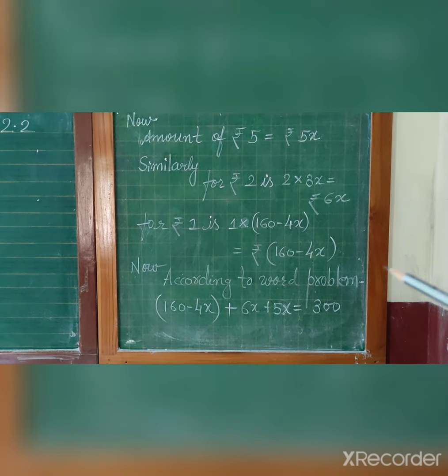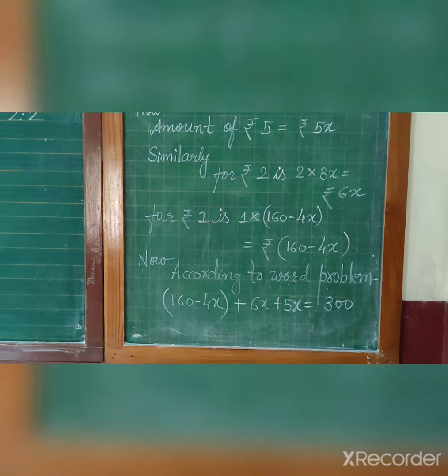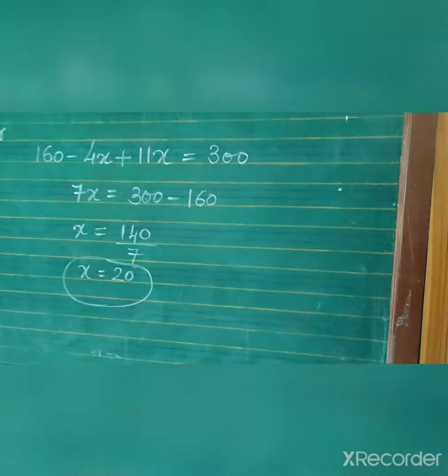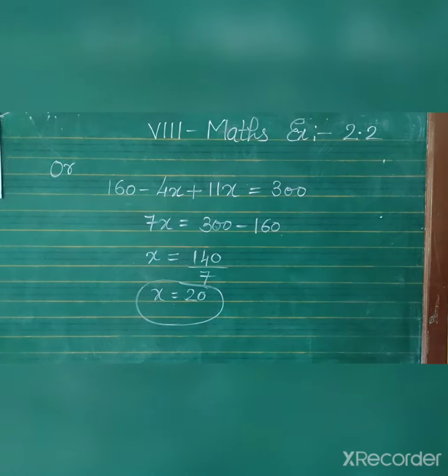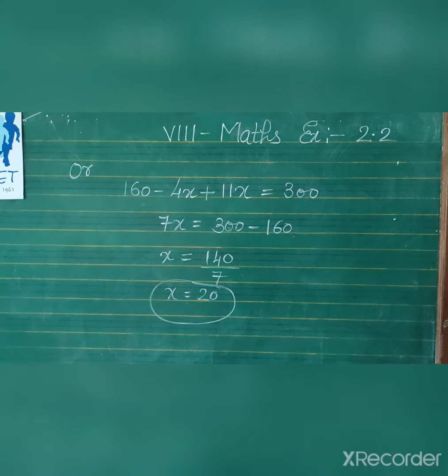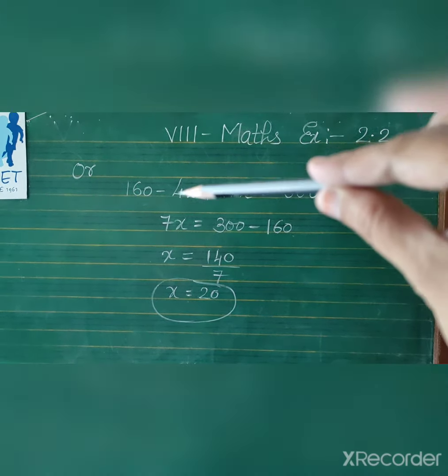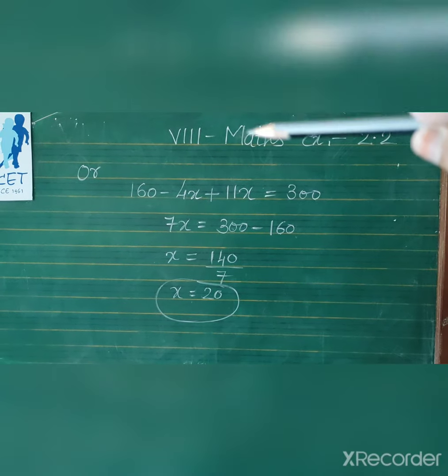So 160 minus 4x plus 6x plus 5x equal to 300. Here we can write 160 minus 4x, and 6x plus 5x is 11x, equal to 300. Negative and positive, subtraction: 7x.